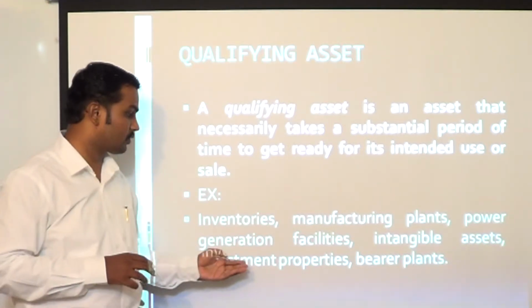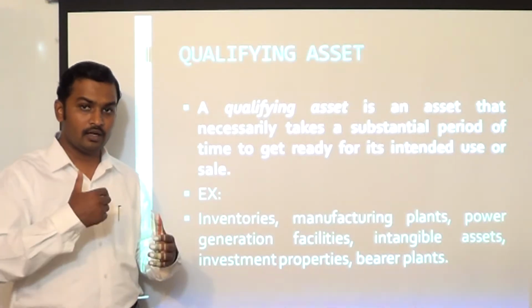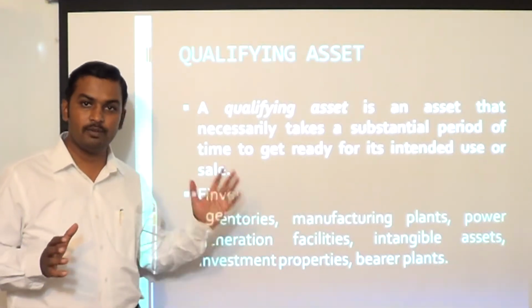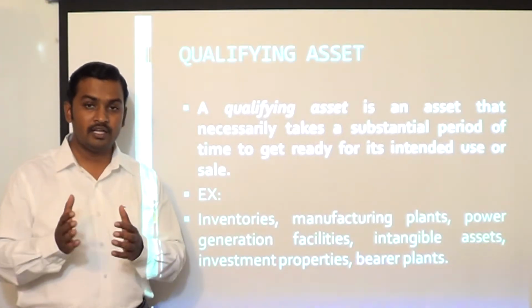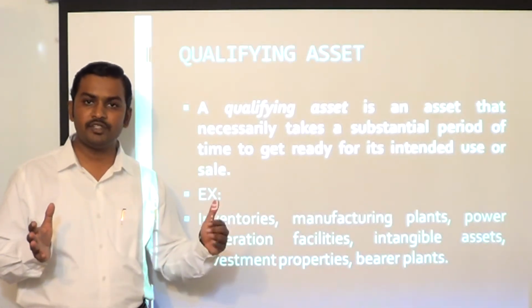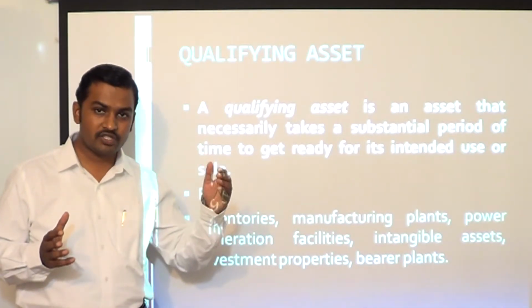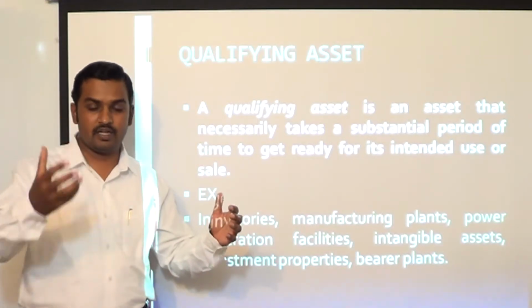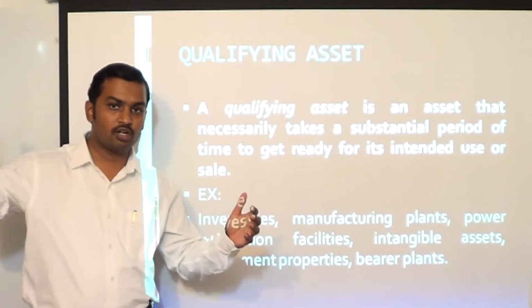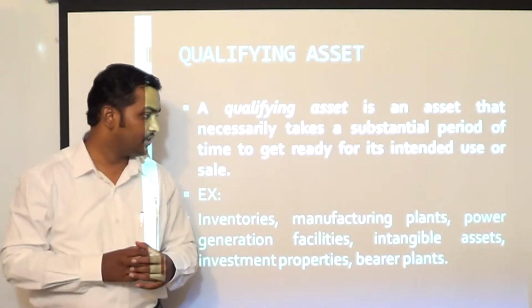Now examples are given for qualifying assets. Inventories which take 12 months or more for the production process to complete will be considered as a qualifying asset. Manufacturing plants: if you are setting up a steel plant, the construction of the steel plant cannot be completed within a period of 12 months. It will definitely take 3 to 4 years for the steel plant to come to the stage where commercial production can begin. So during this period, if any expenditure is incurred out of funds borrowed, and if any finance charges are incurred, they can be capitalized as part of the cost of the asset.